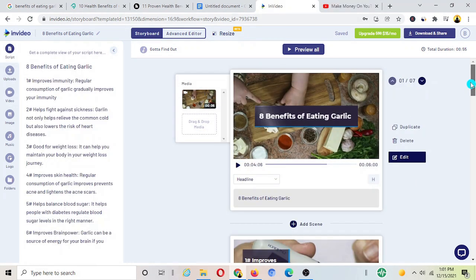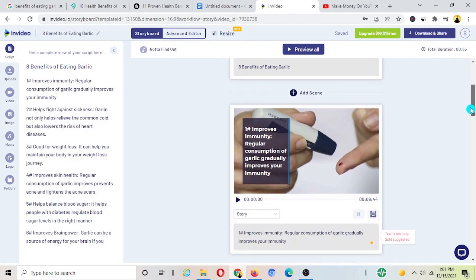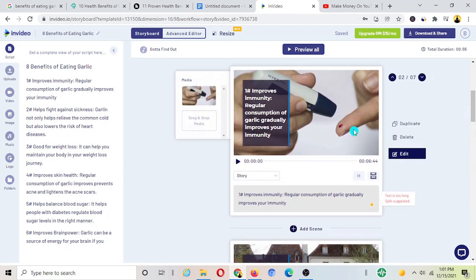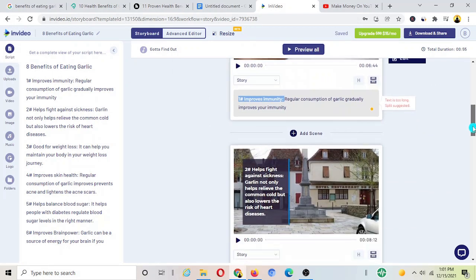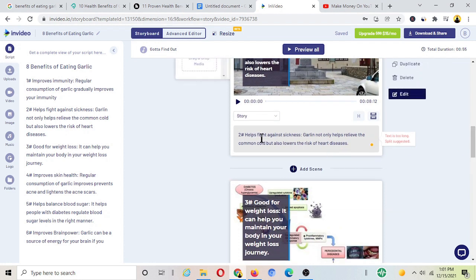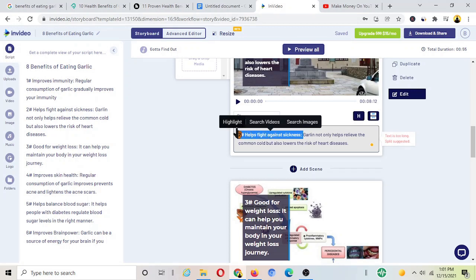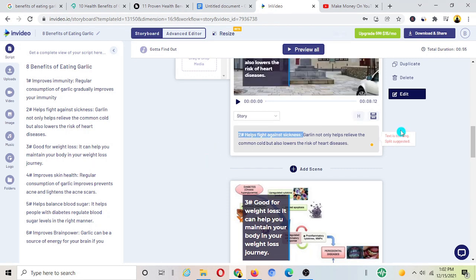Now another important thing that I want you guys to know here is, you can simply highlight the text here. Let's say, for example, the first point here, improves immunity. What you can do is, here at the bottom in the text section, just select the part that you want to highlight, and you can right click, or it automatically comes up there, and select the option that says highlight. Similarly, you can do the same thing for the other points. Let's say point number 2, you just select "helps fight against sickness," right click over there and click highlight. So the text is highlighted already.